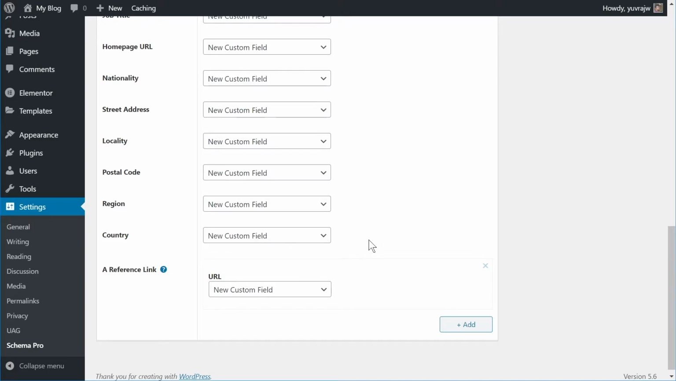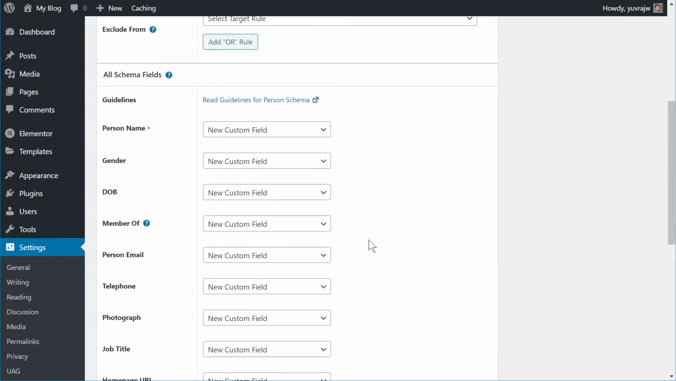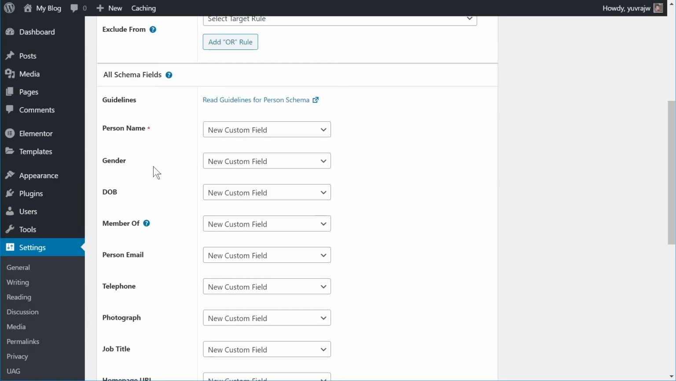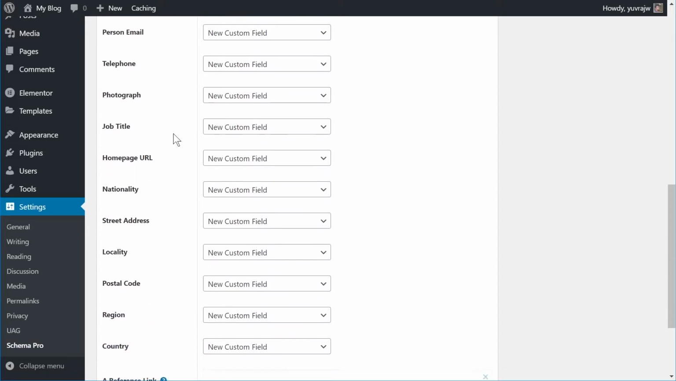But there are a few things that you need to understand before you fully utilize the power of the person schema. First of all, there are two types of fields in any schema type. The first type is mandatory, which are denoted by this red asterisk right here, and the other are recommended fields, which are not mandatory to fill in, but are recommended, as the name suggests. With schema, usually the more data you can provide to Google, the better results you get. Just because in the person schema only the person name is the mandatory field does not mean that you should only fill in the person name field. The rest of the fields are also important, if not mandatory.